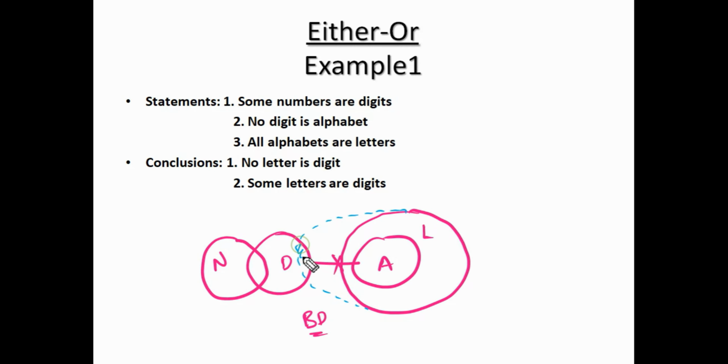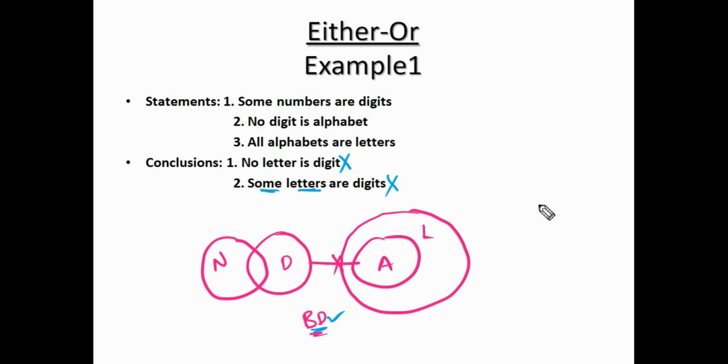In that possibility, some letters will be digits, then this will fail. Okay? In one possibility, fail means total fail. That's why. Next, some letters are digits. It's a positive definite conclusion. Basic diagram result is the final result. So what is the basic diagram telling? Some letters digits are no, that's why it is also fail. So actually individual checking is over.